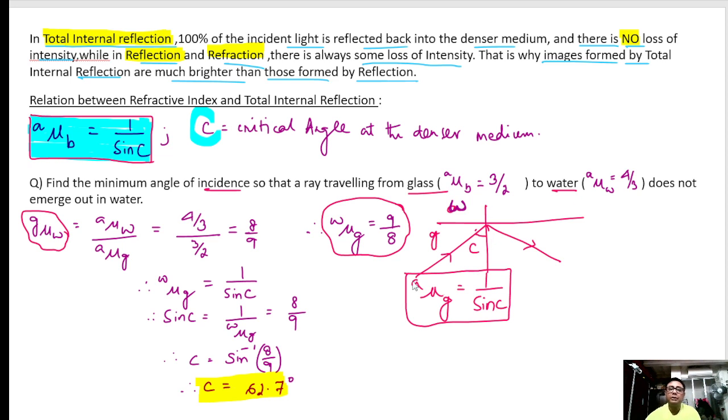Glass to water. So we want water with respect to glass. Clear? So based on this, we have calculated the sine C, and we got it is 62.7 degrees. That means if the ray of light is hitting at 62.7 degrees in the glass medium, the ray will not go out but will suffer internal reflection.